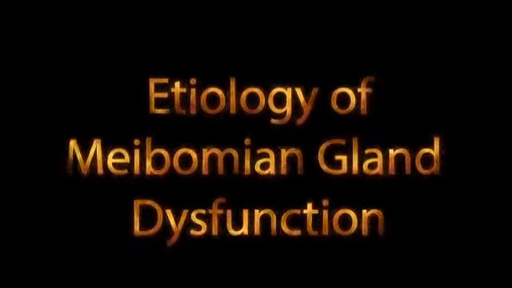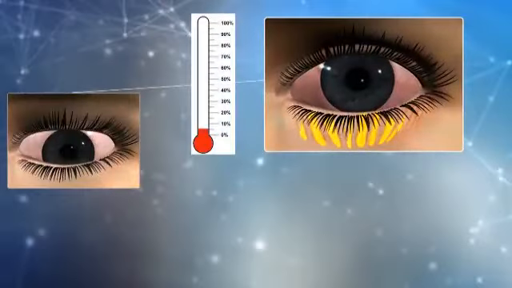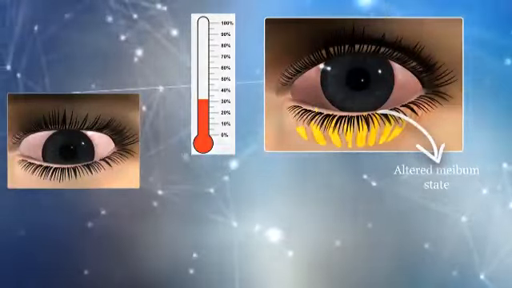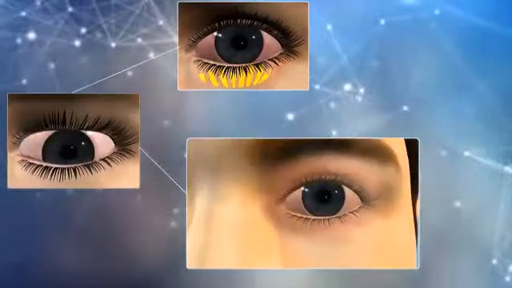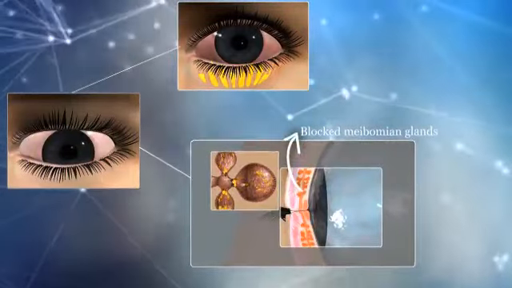Let us first take a glance at the etiology of MGD. Eyelid temperature influences the physical properties of the meibum. At room temperature, the temperature at the eyelids is 33 degrees Celsius. The physical properties of the meibum is altered in MGD, causing a functional block.